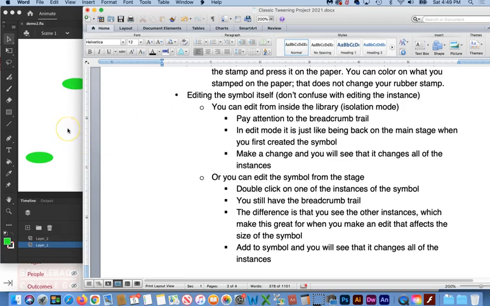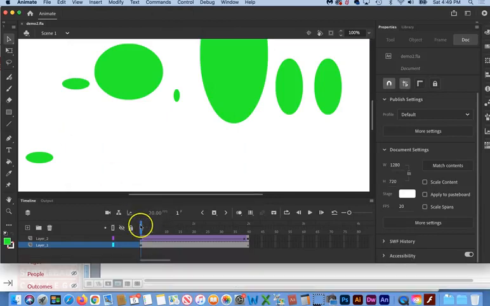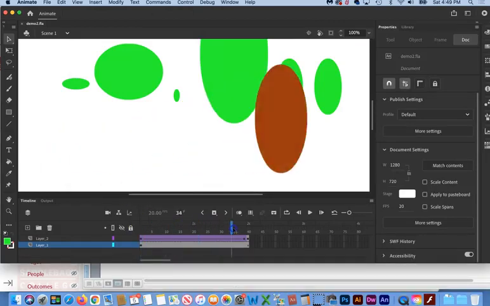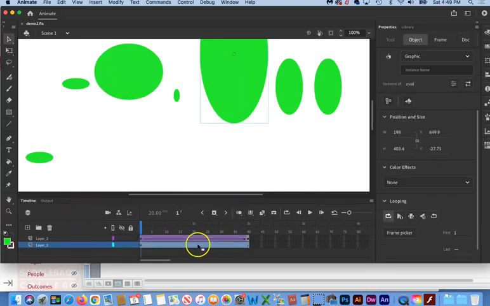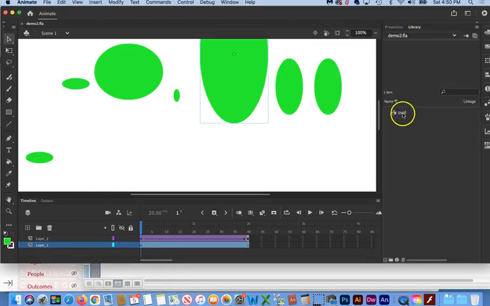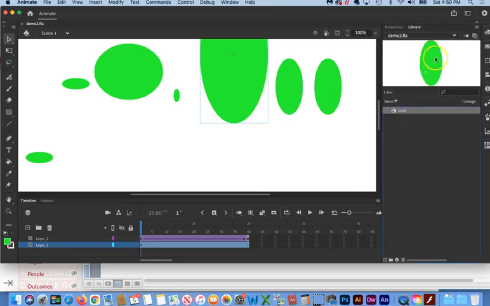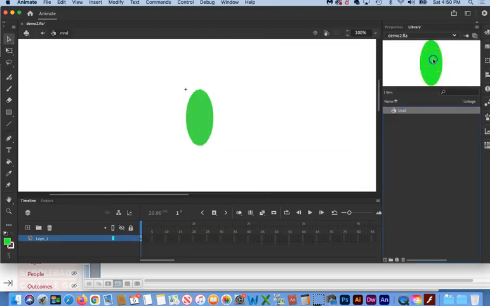So let's look at the animation that I made before. This file contains a simple animation on the top layer and then a bunch of static instances of the symbol on the layer below. There are two ways to edit a symbol. The most straightforward way is right from the library. So we click on Library, we click on the symbol, and if we double click here on the preview, that takes us into editing mode.